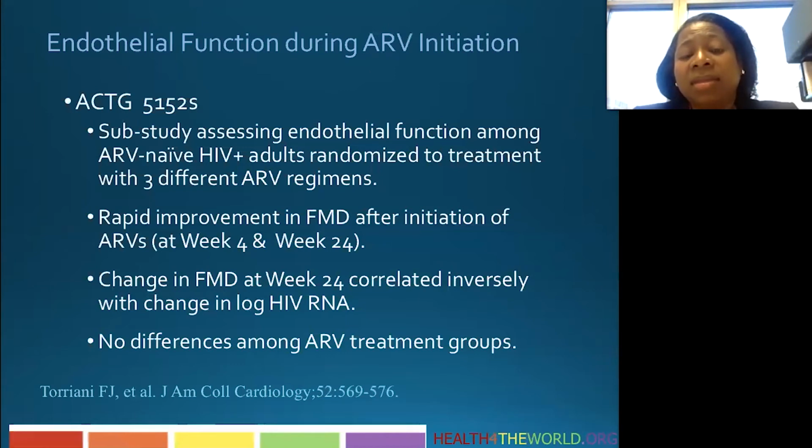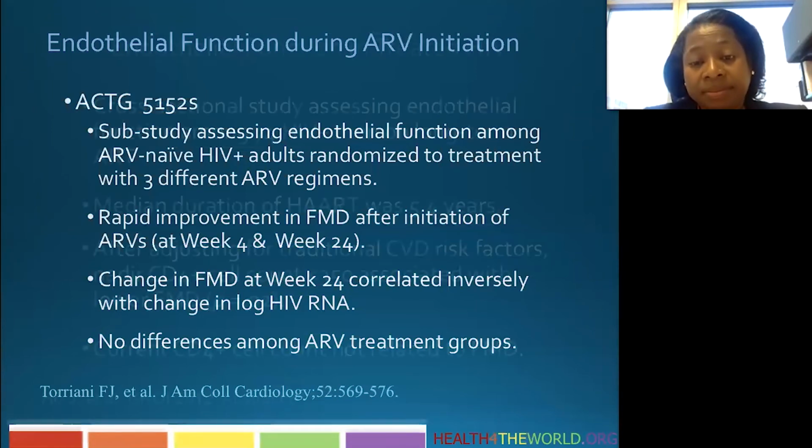And the change in FMD at week 24, so about 6 months after they started, correlated inversely with the change in HIV viral load. So the greater virologic suppression was associated with improved FMD. And there were no differences based on treatment groups. So there was no difference between the people who were on PIs versus NRTIs versus integrase inhibitors.